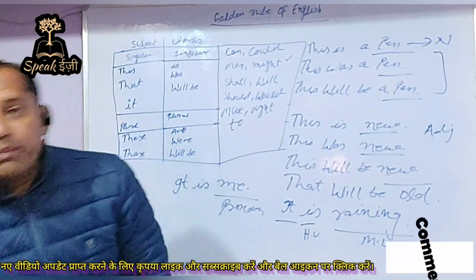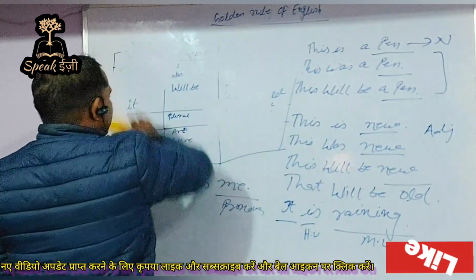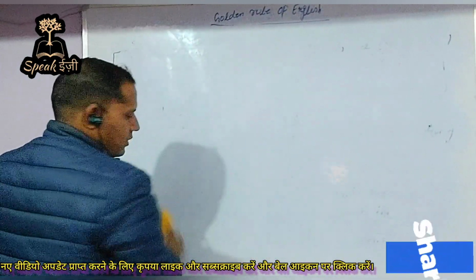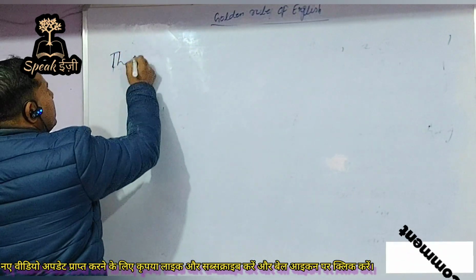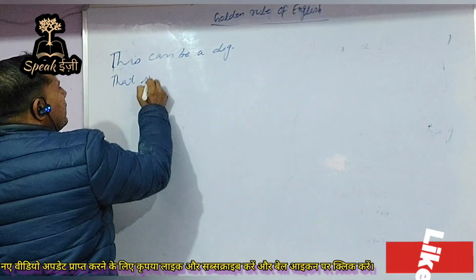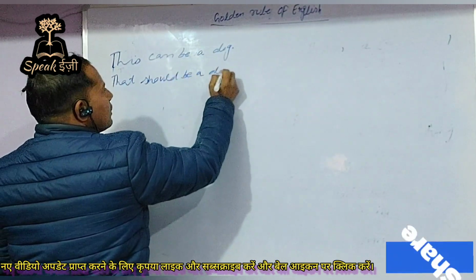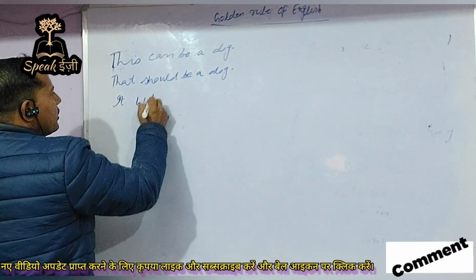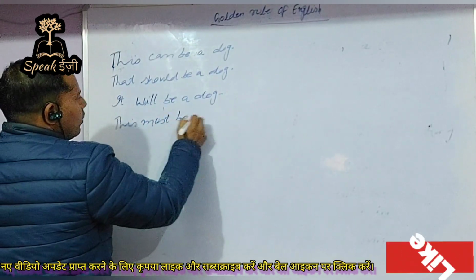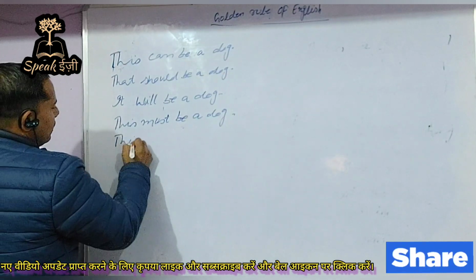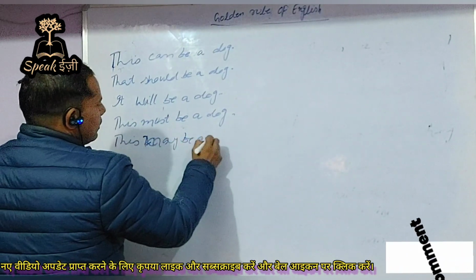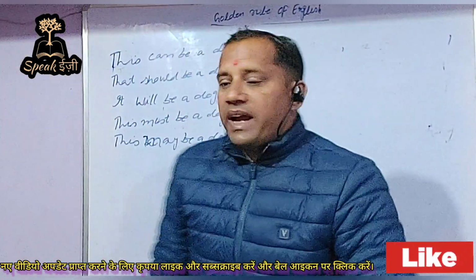How can we complete it with the modal verbs? These sentences can also be written as, for example, we can say, this can be a dog, or that should be a dog, it will be a dog, this must be a dog, or this may be a dog. So in this way we can write all these sentences.